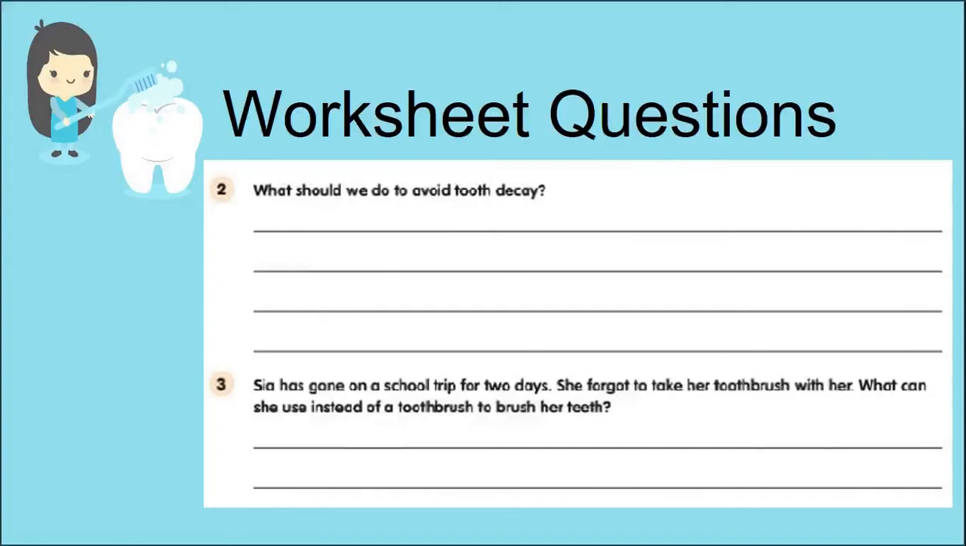Next question is, Sia has gone on a school trip for 2 days. She forgot to take her toothbrush with her. What can she use instead of a toothbrush to brush her teeth? Let's imagine, in the place of Sia, what would you do? Yes, you can use twigs. Similarly, Sia also can use twigs of a tree.